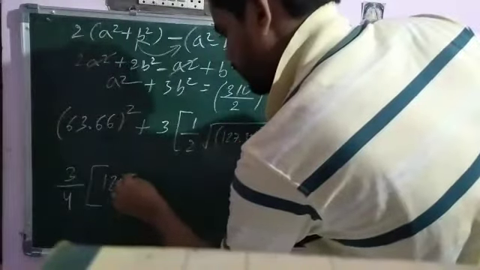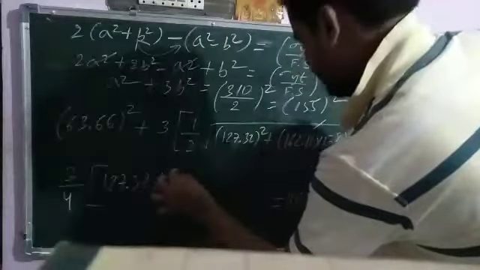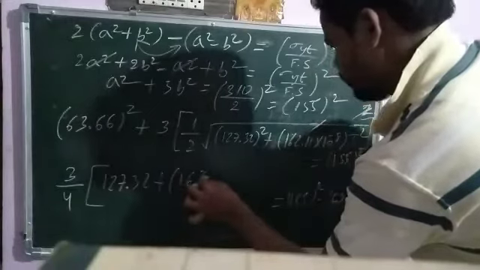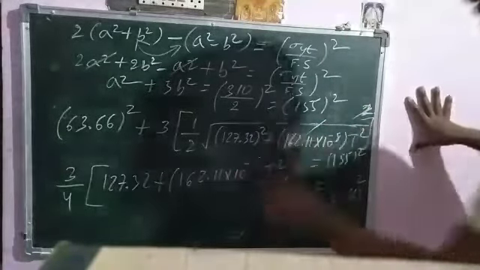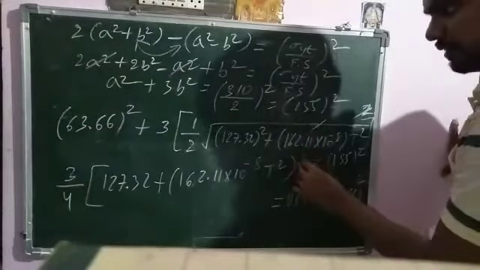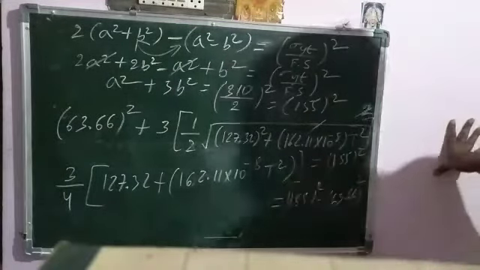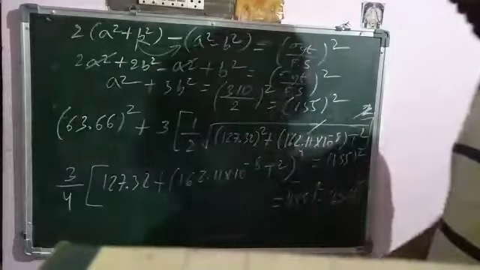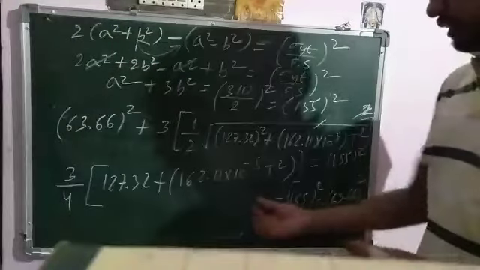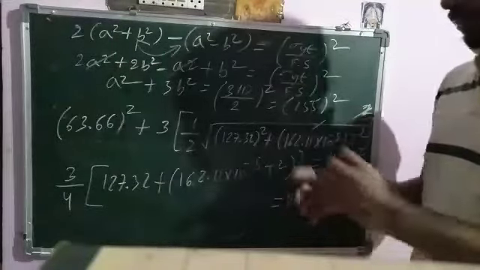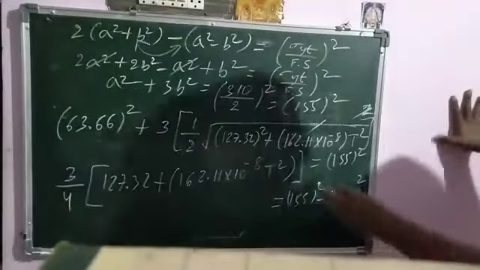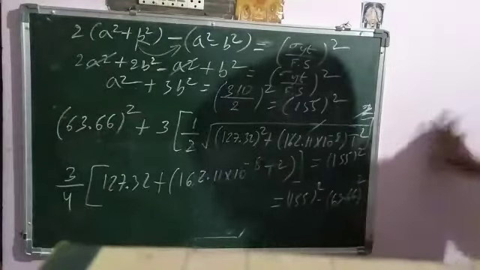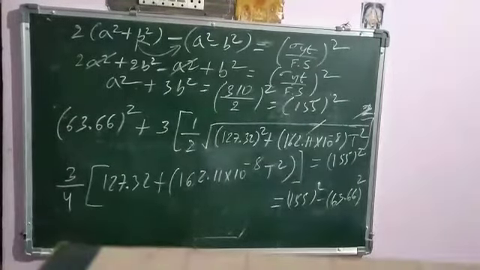127.32 plus 162.11 into 10 to the power of minus 8 into t square, whole bracket. So we converted that lengthy term to the simple term, from a long term to the short term. Now it becomes very easy to solve. So it is equal to 155 whole square minus 63.66 whole square. Further we can simplify.